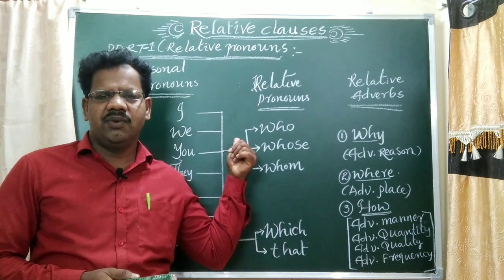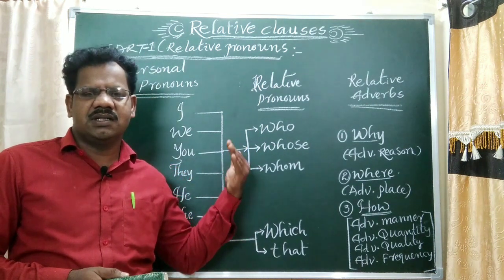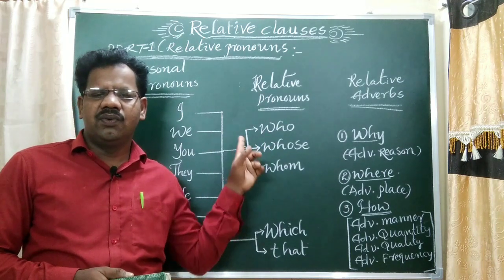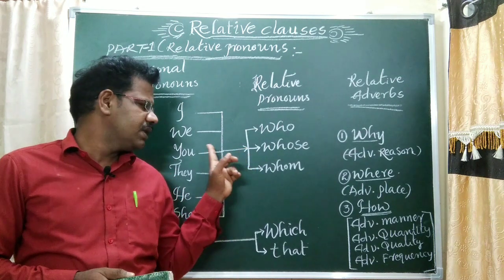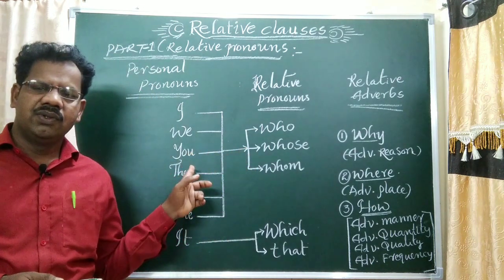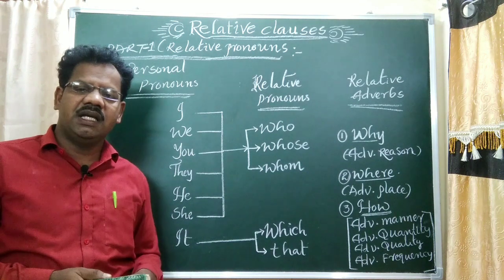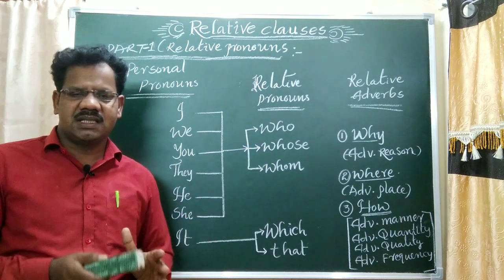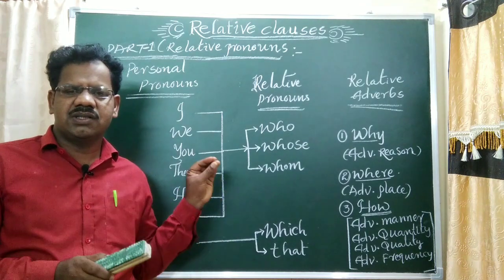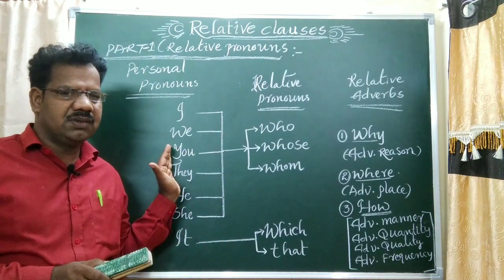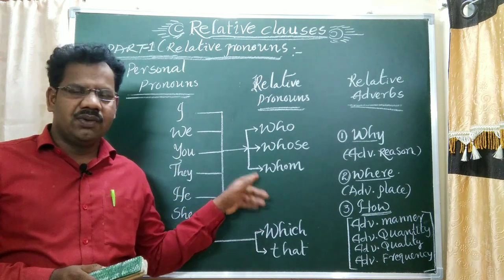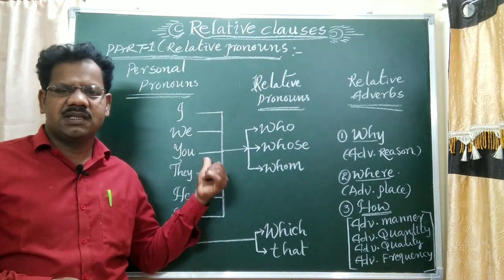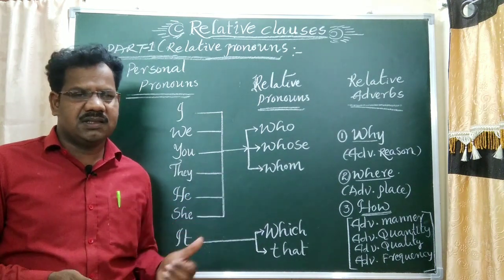For example, we may ask a question about us. First of all, about me. See, who am I? Who are we? Who are they? Who are you? Who is she? Who is he? That means related to who. Whose book is this? Means the question belongs to personal pronoun. Okay. And whom do you ask? Whom do you ask means any one of the persons.